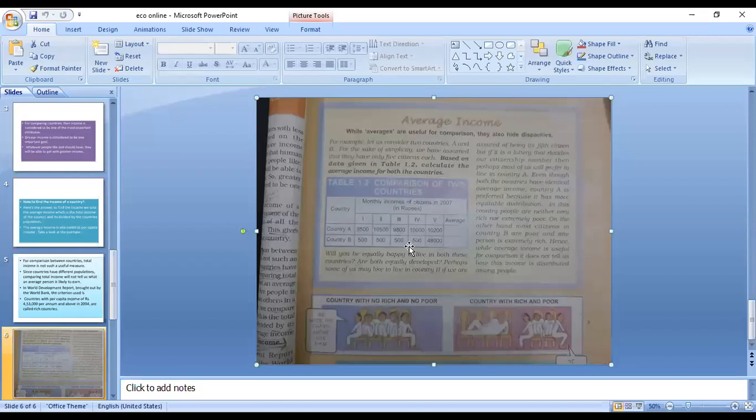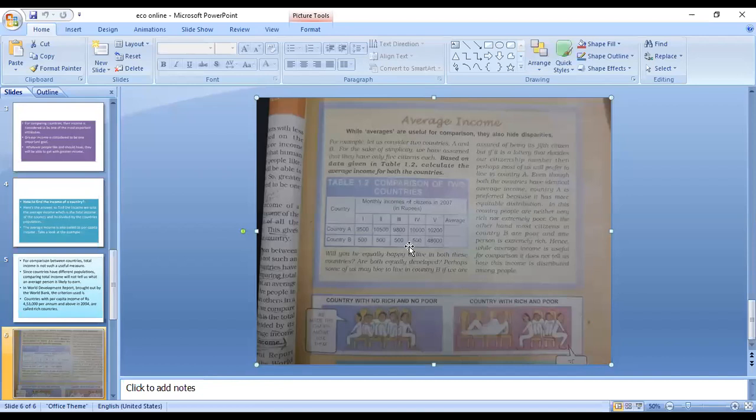Country A is preferred because it has equitable distribution. And in country A, people are neither very rich nor extremely poor like country B. In country B, we can easily find one person is having maximum income, 48,000, and maximum people are extremely poor.